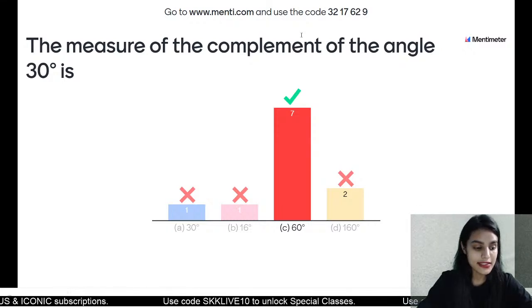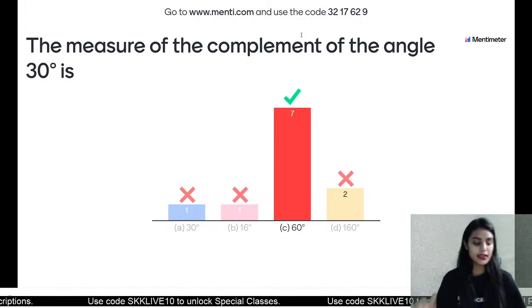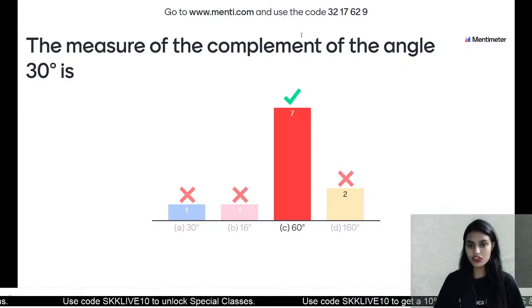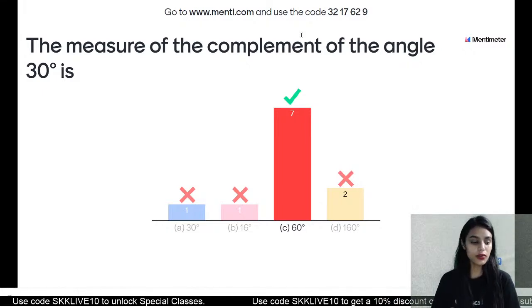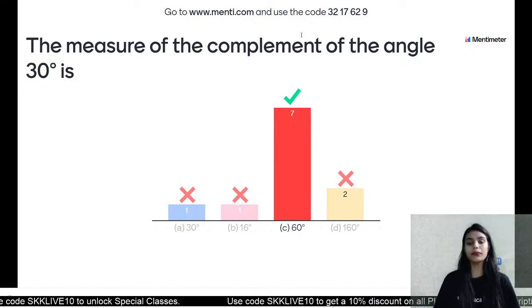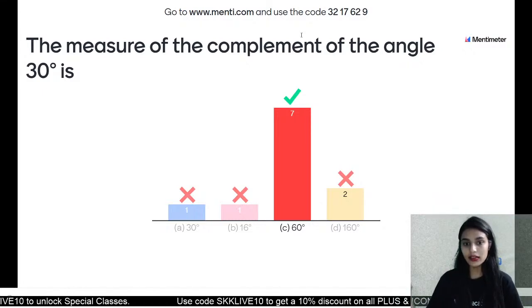Yes, 7 students are absolutely right, but there are 4 students who got it wrong. But a complement means that there are 2 angles which add up to 90 degrees. So if we are talking about the complement of angle 30, it means 30 plus that angle makes 90. So 30 plus 60 makes 90.